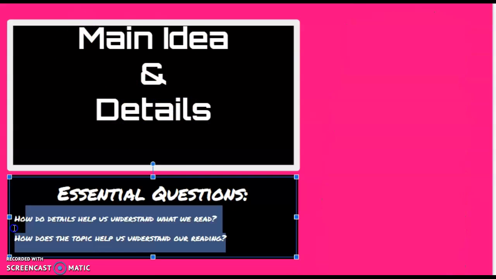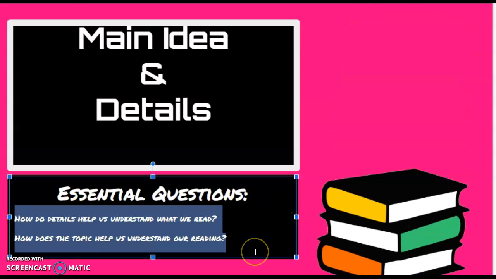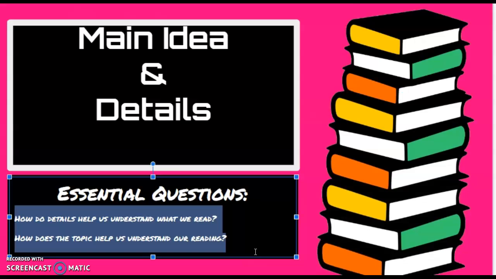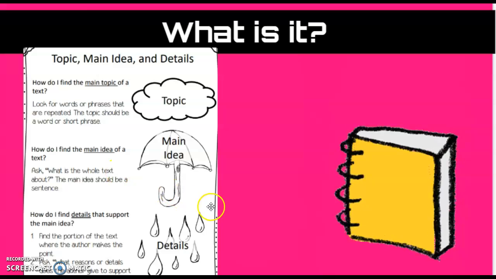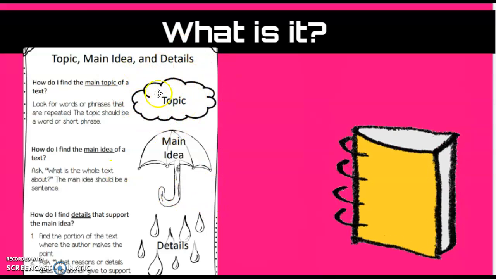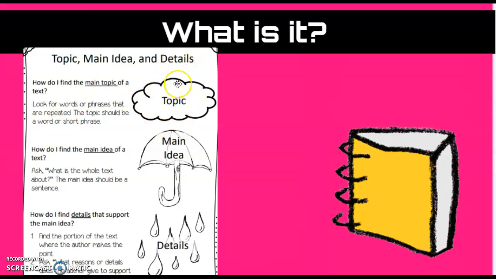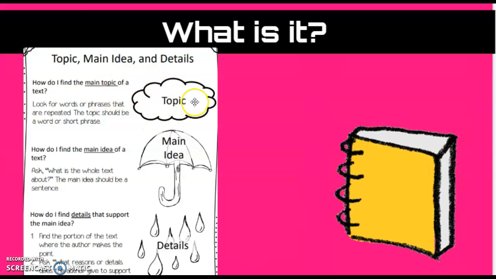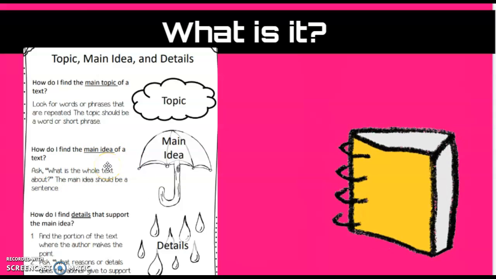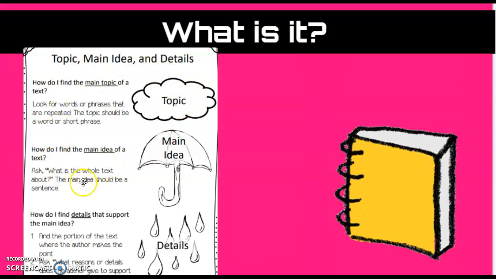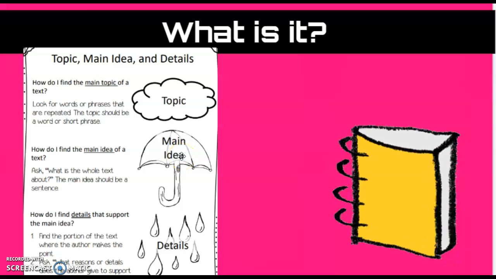Now, the reason we try to find out what the main idea is in a story is because it helps us understand what the whole story is about. Now, there are three parts we look at when we're looking at the main idea. The first is the topic. Now, the topic is one or two words that the whole story is about. They are just simple words, a topic. The main idea is a sentence that tells us what the whole story is about. Usually the topic is in the main idea. And then finally there are details.